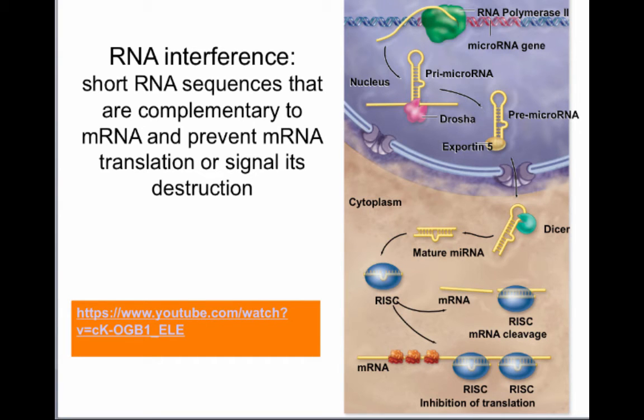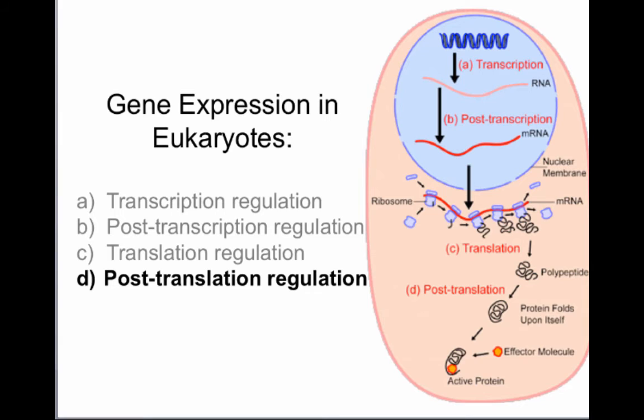This is what we call RNA interference. This is when complementary short pieces of RNA bind to the messenger RNA and target that RNA for destruction. So even though we already had the RNA transcribed, modified, and exited the nucleus, you can still stop that process in eukaryotes by using RNA interference. Another form in which you can control gene expression.